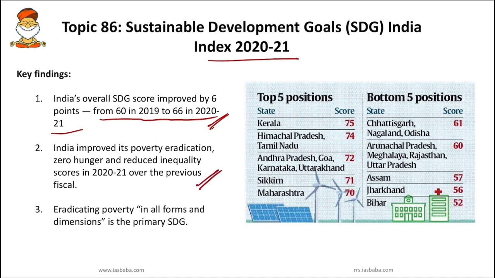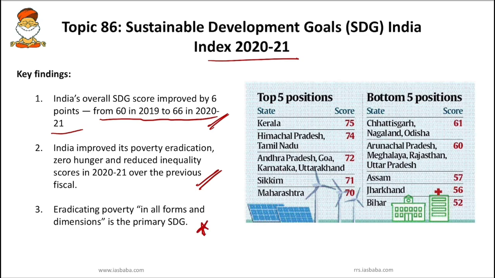Next, you have to know India improved its poverty eradication, zero hunger and reduced inequalities scores also. As I was telling you, from the 1970s India has gradually been able to reduce poverty, hunger and inequality levels also. But now things have changed. Anyway, the Sustainable Development Goal focus here is 2020 to 2021. According to that estimation, India has shown improvements in poverty eradication, zero hunger and reduced inequalities.